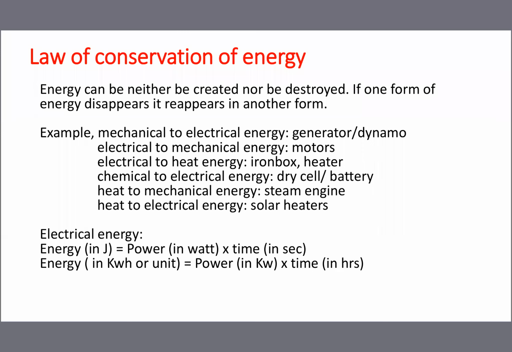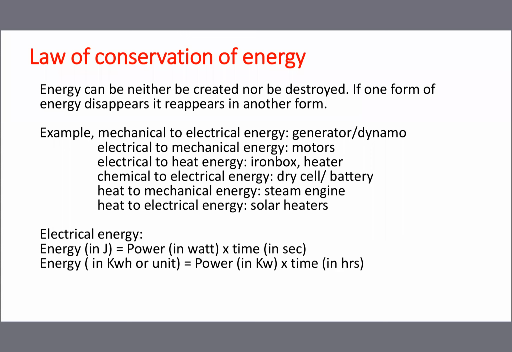Normally our fan is 60 watts. Approximately 18 hours continuously rotating means it will consume 1 unit of current. You check with the calculation, but you must know the watts. Whatever watts, multiply with the time, you will get the energy.